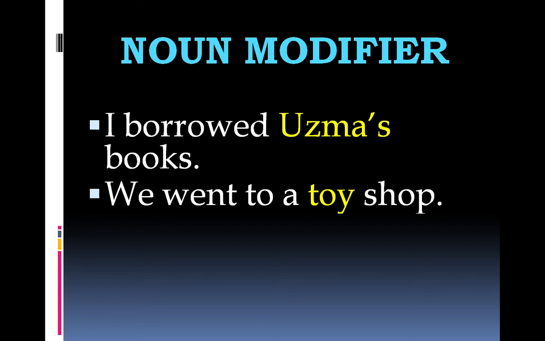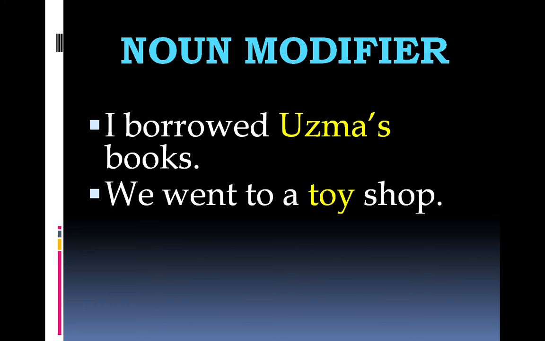Look at these two examples. I borrowed Uzma's books. Uzma is a noun, apostrophe s, an indication of its being a possessive case. It's in possessive case and it's modifying the noun books. The books are of Uzma. That's the quality of the books, that they belong to Uzma.